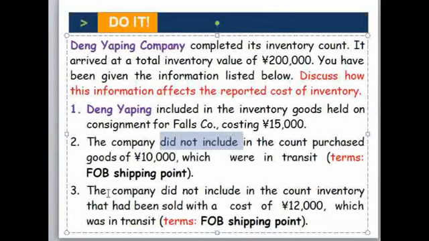The other, Danny did not include it. Look here, Danny did not include it in the counting of inventory held for sale, the cost with the in transit of FOB shipping point. So he also included this one.